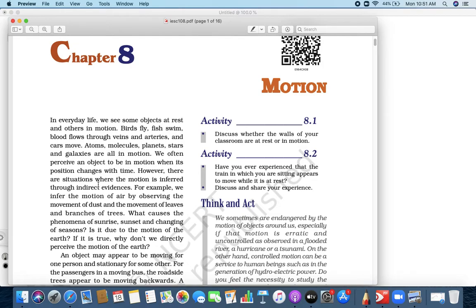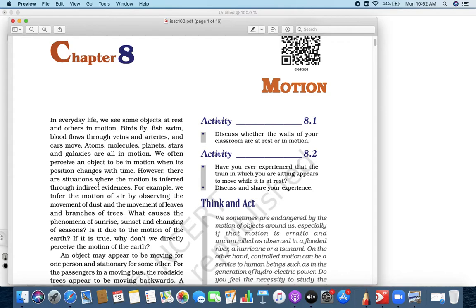For example, the motion of air will be observed with the help of... you cannot see air, right? So air can be inferred, but air is in motion. How? When you see the trees, the leaves are moving, at that point of time you understand, oh yes, it is in motion, right?